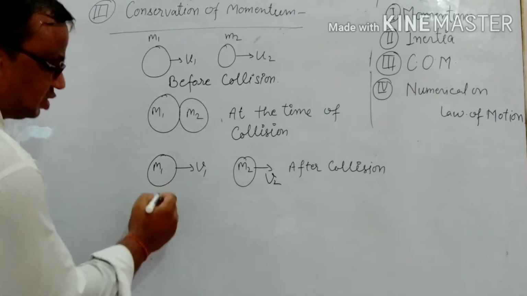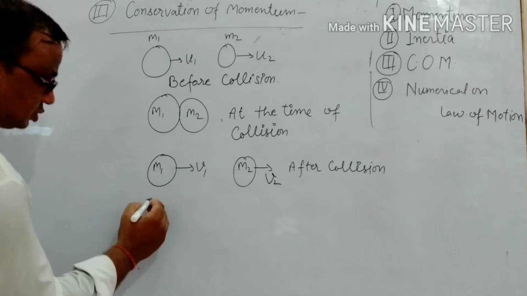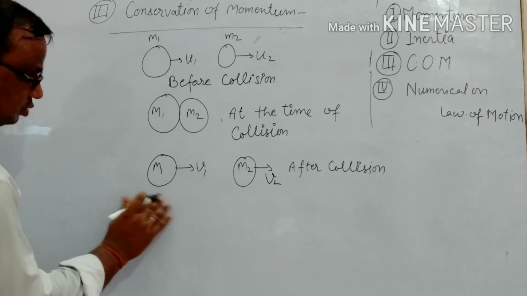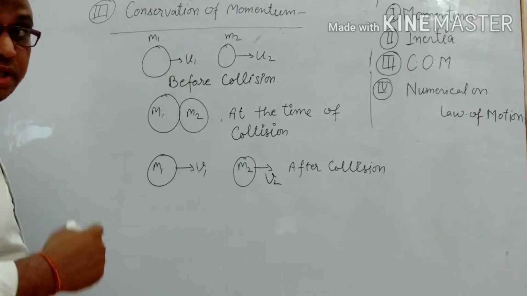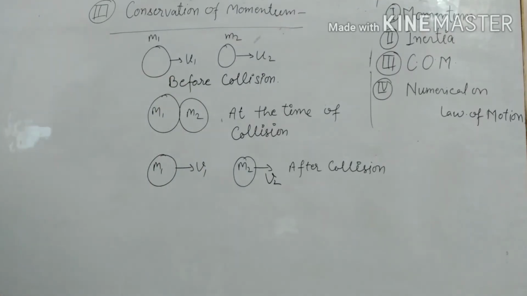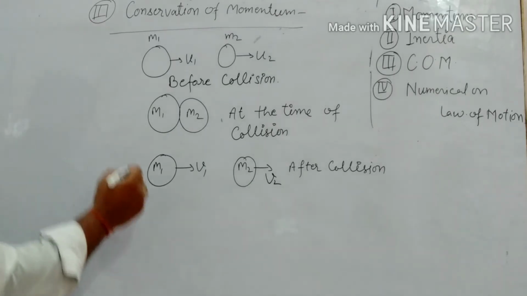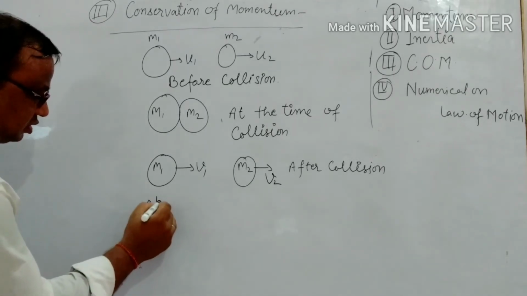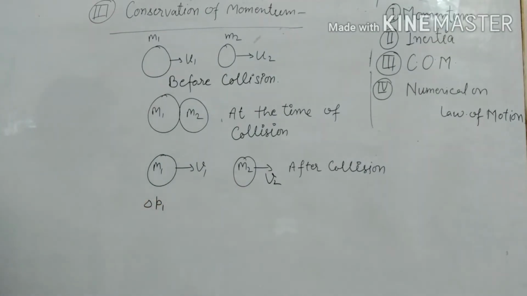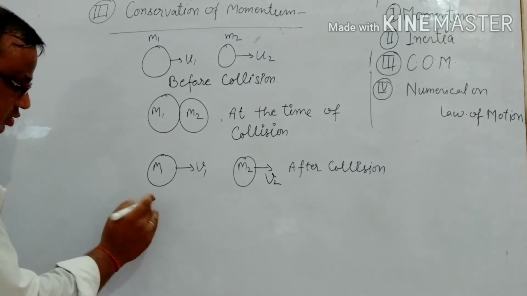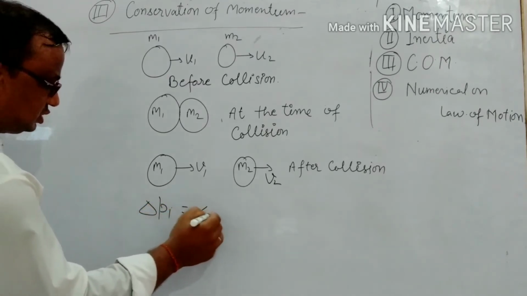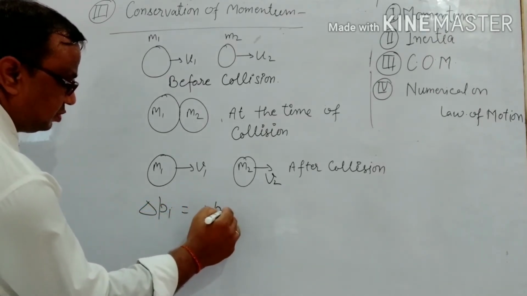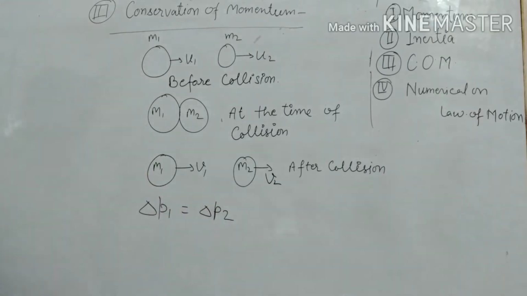Let's see how it happens. Before collision, or you may say that the change in momentum should be constant. So change in momentum of the first is equal to change in momentum of the second, clear.